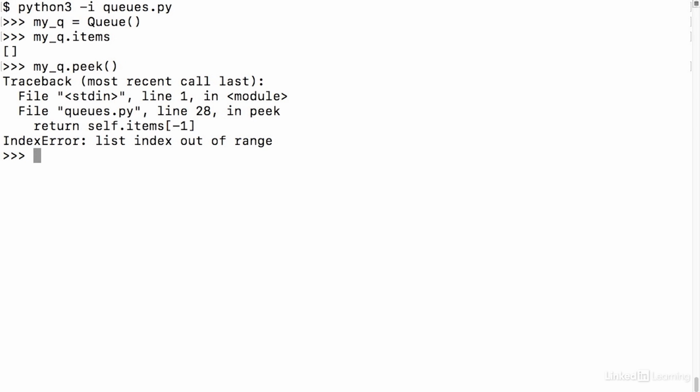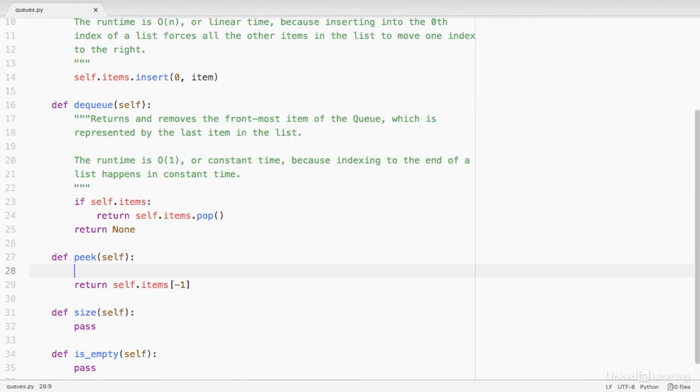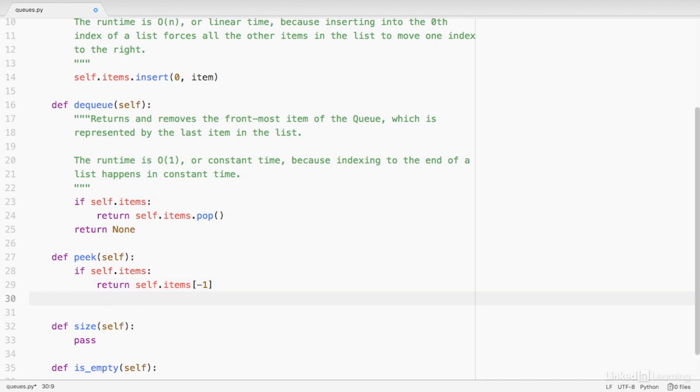So what's happening is we're trying to access the negative first index, but we don't even have anything in the list to index into. We can handle this situation in our code. What we want to say is, as long as there are items in the list, show me the last item in the list. The way we can do that is simply if self.items, return the last item. Otherwise, if the list is empty, we'll just return none. Okay, so I'll save that.